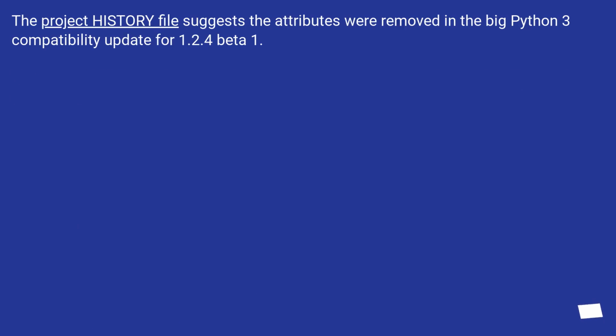The project history file suggests the attributes were removed in the Python 3 compatibility update for 1.2.4 beta 1. If you want to see more